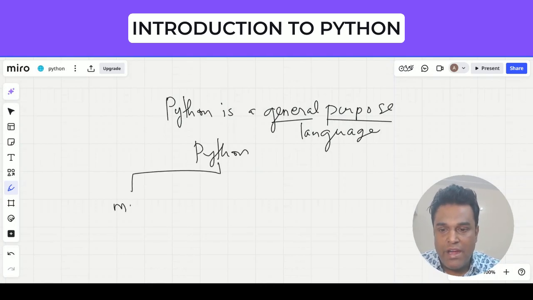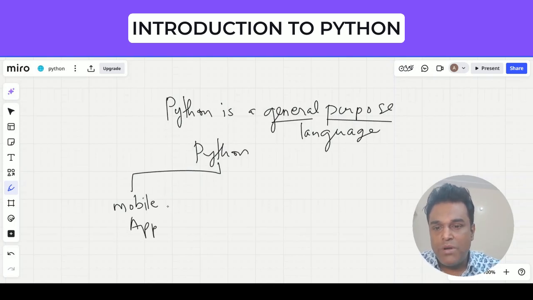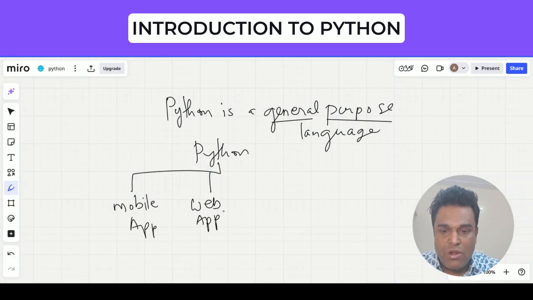Like you can develop a mobile app, right? Though it is not that popular, yes, you can develop a mobile app, and you can develop a web application. This is very, very popular in Python because we use special frameworks for this, like Django and Flask, and using those you can develop web applications, and it's extremely popular.